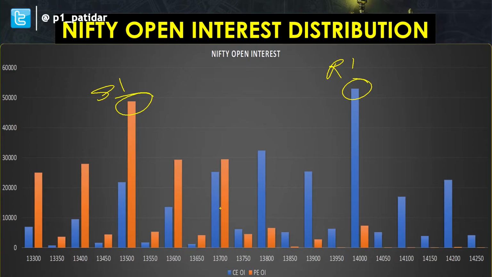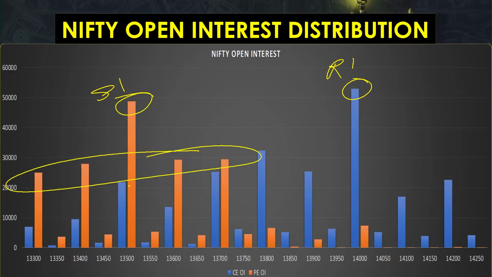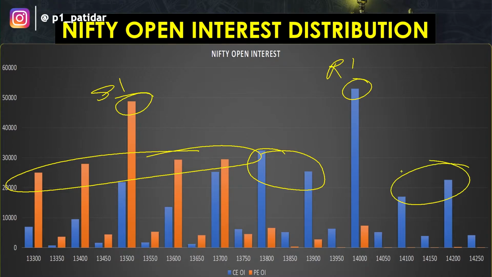You can clearly see here that more put has been built up, but call is also building up at the same time. It is comparatively less, but put is building more in Nifty. It means people are expecting that the market will go up.